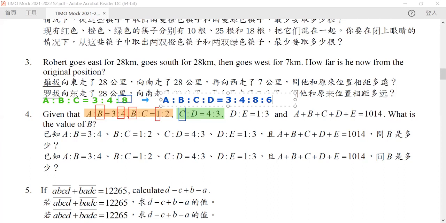So finally, for our last part, which is our D to E.